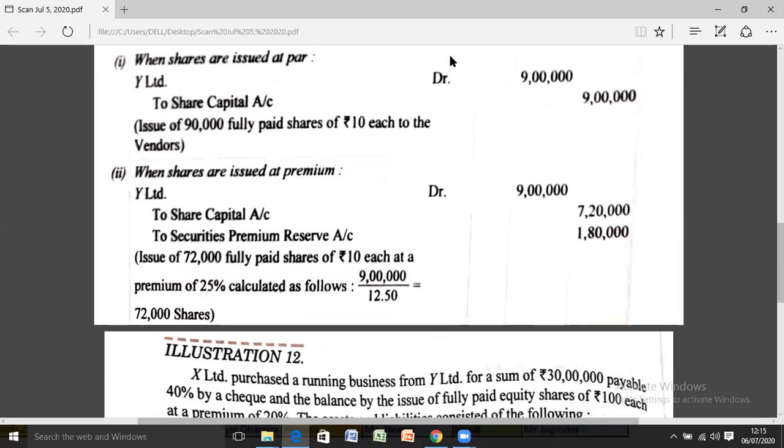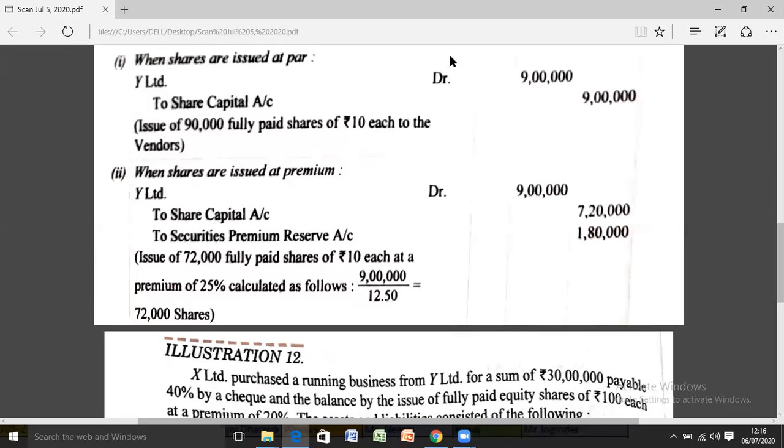The number of shares issued can be calculated with the formula: total amount payable, that is rupees 9 lakh, divided by net value per share. If premium is there, it is to be added. The total amount payable is rupees 9 lakh, and the per share net value is 12 rupees 50 paisa because 25% is the premium. The basic face value of the share is rupees 10. Premium is 25%, that is 2 rupees 50 paisa. The net value per share will become 12 rupees 50 paisa.